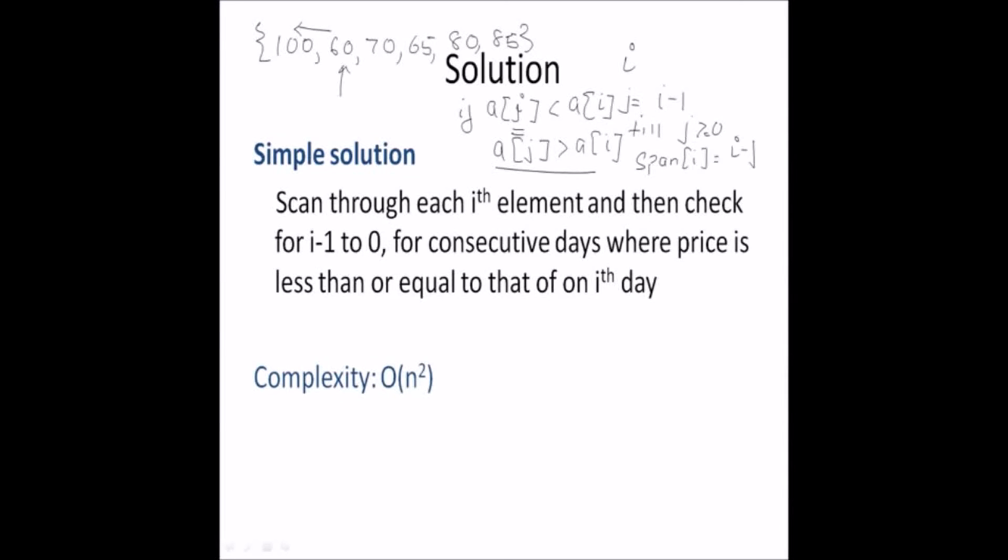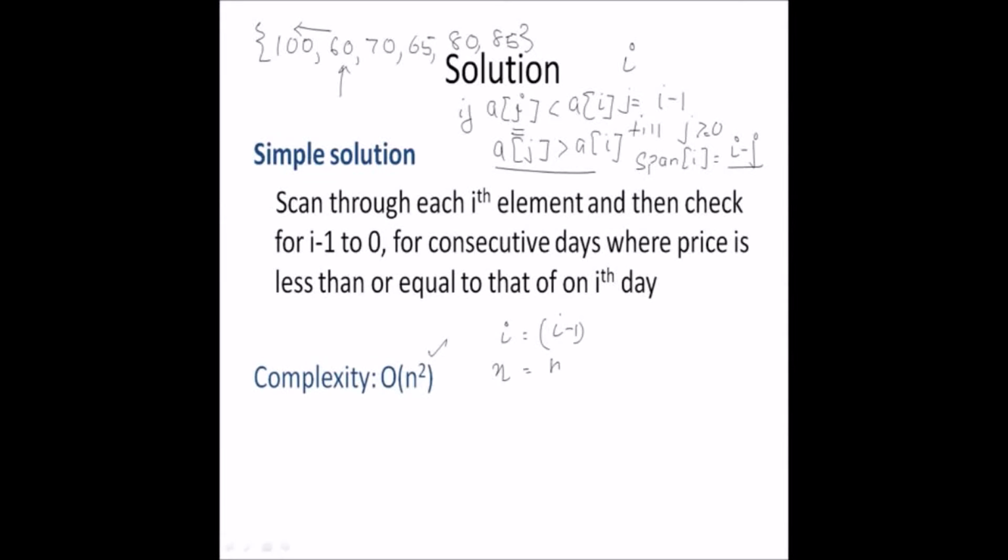So this is clear. The simplest solution will be to scan through each ith element and then check from I minus 1 to 0 for the consecutive days where the price is less than or equal to that of the ith day. What will be the complexity of this algorithm? It is very easy to calculate. For every I, I will be scanning I minus 1 elements. So for n elements, I will be scanning n minus 1 elements.